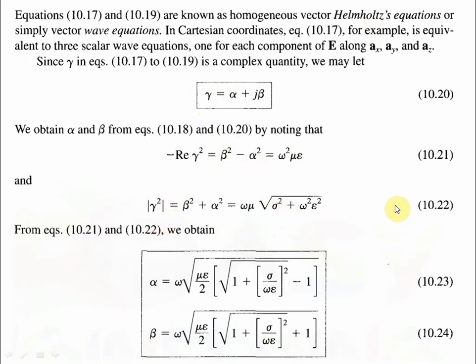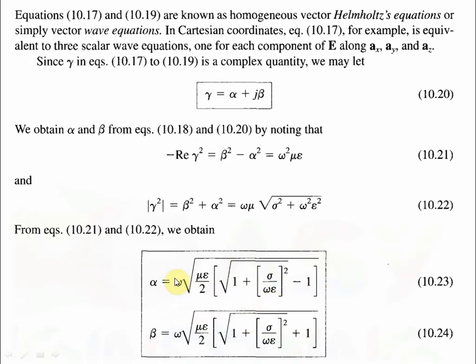Okay, so from these two equations we can obtain alpha equal to omega root over of mu epsilon upon 2, and then again inside the root, 1 plus sigma upon omega epsilon whole square, minus 1, and similarly we can get beta. The only difference between alpha and beta is that here it is minus 1 and there it is plus 1.